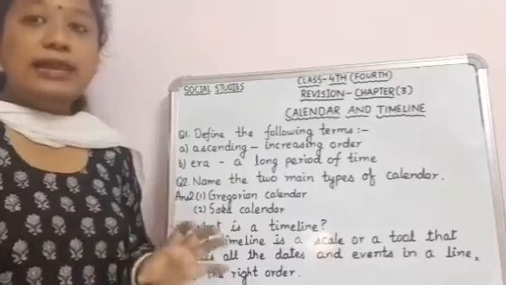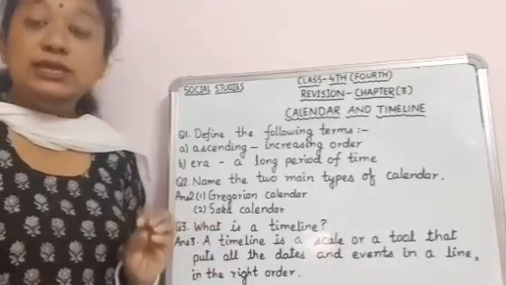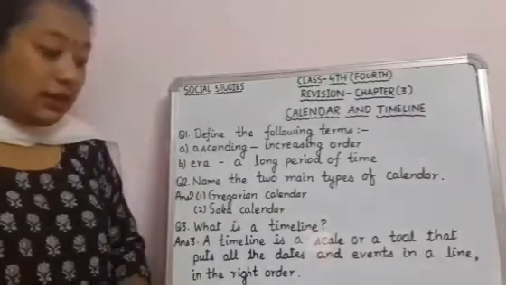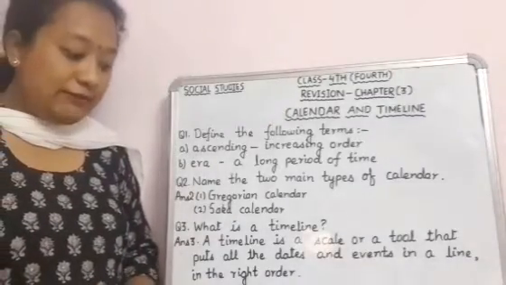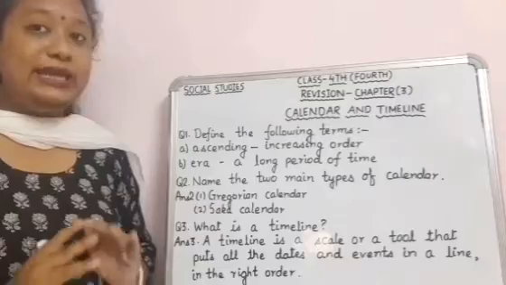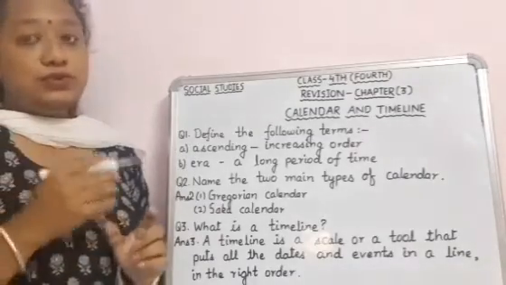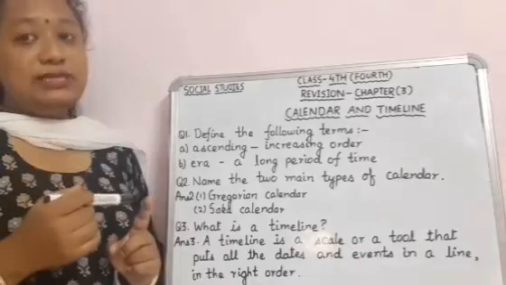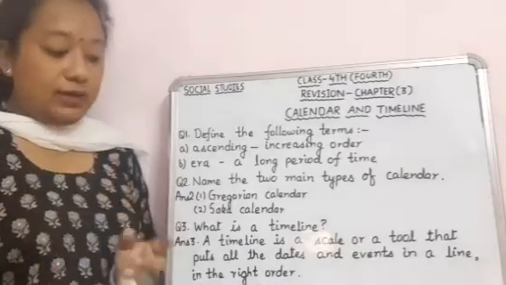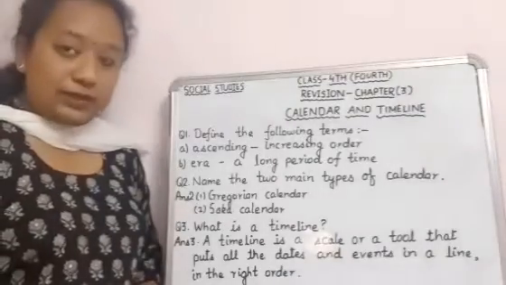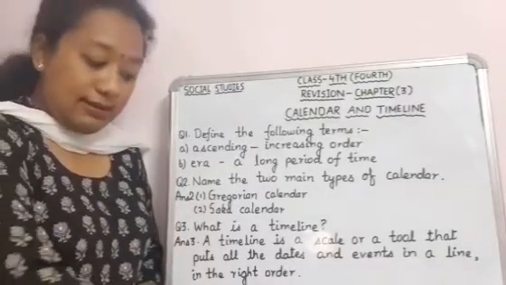The Saka calendar is 78 years behind the Gregorian calendar. It means if it is year 2021, you subtract 78 from 2021, and the year that comes out is the year in the Saka calendar.